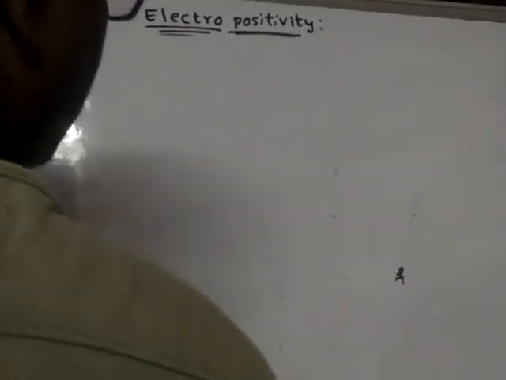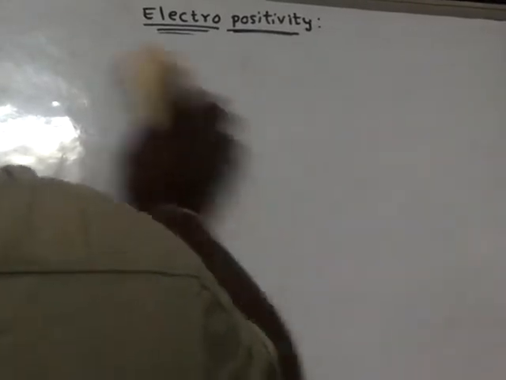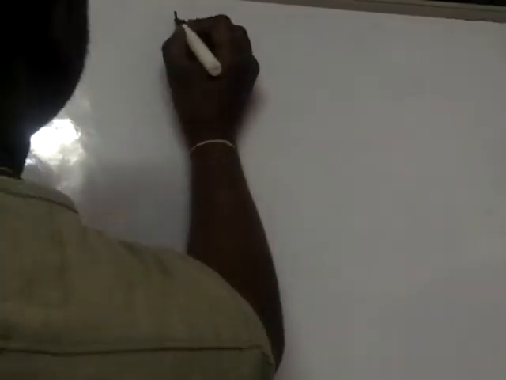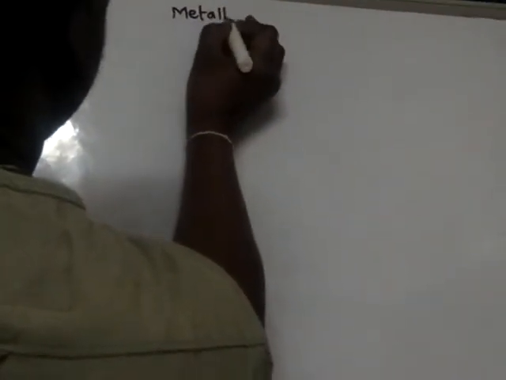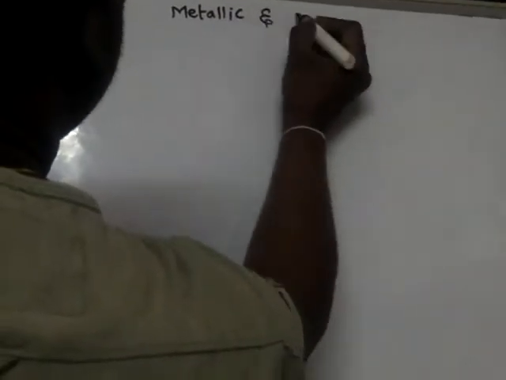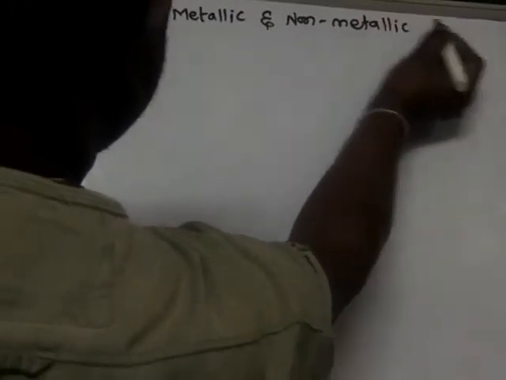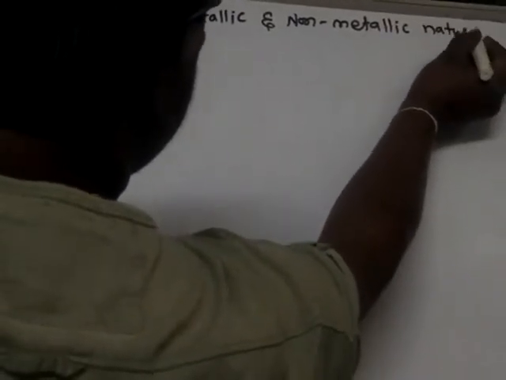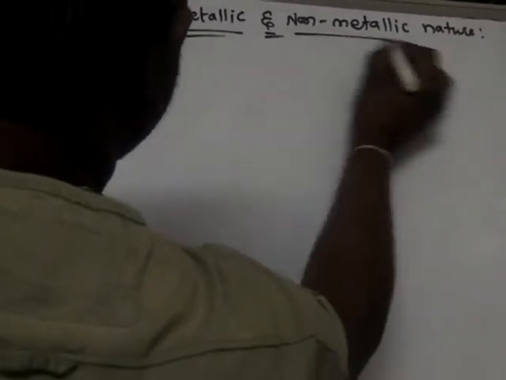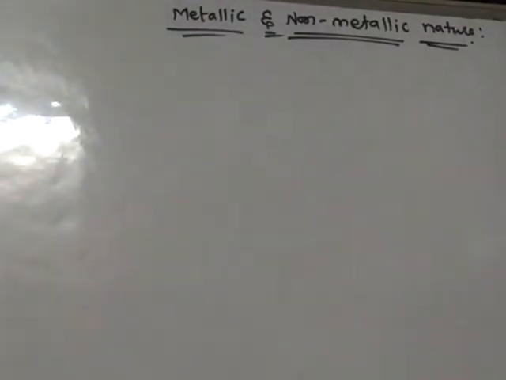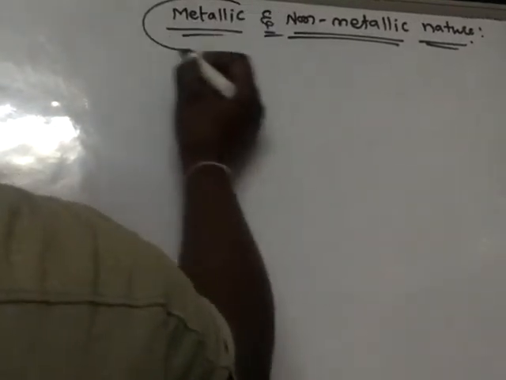Now let us learn another periodic property. The next atomic or periodic property is metallic and non-metallic nature. What is metallic nature?